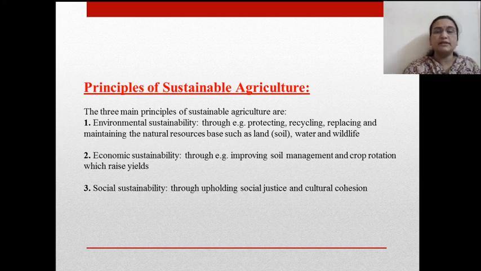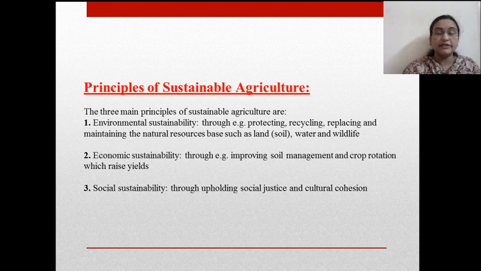Here, environmental sustainability is related with protecting, recycling, replacing, and maintaining the natural resource base, such as land, water, and wildlife. Economic sustainability includes improving soil management and crop rotation, which raises yields. Means in a sustainable way we can increase yield, we can increase production.